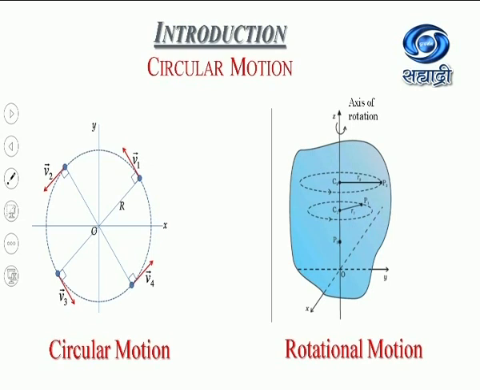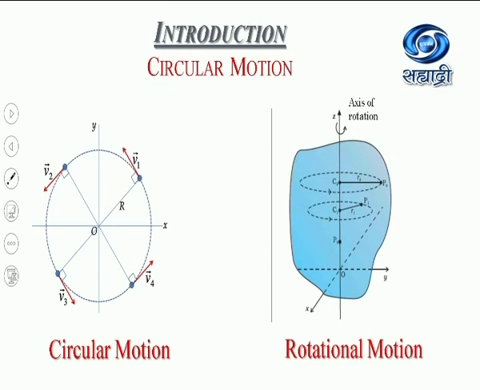Now, here we are talking about the rigid body, but the question arises in your mind, what is meant by a rigid body? A rigid body is that body which does not change its size and shape under the action of force. So, this is the difference between circular motion and rotational motion.